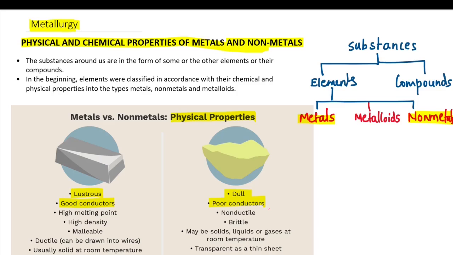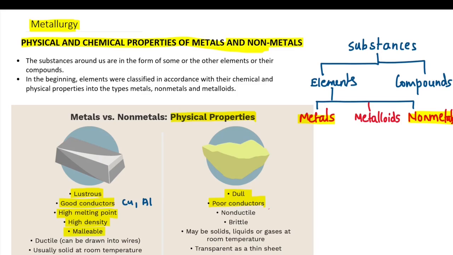That is the reason why electrical wires are made up of copper, aluminium, because metals are good conductors. Metals have got a high melting point and non-metals usually have a lower melting point. The density of metals is quite high, means the molecules and atoms are very closely packed. The molecules and atoms in non-metals are not so closely packed.